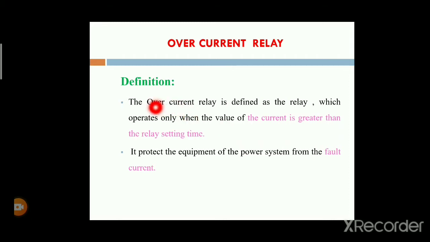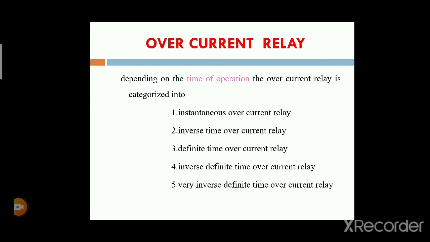The overcurrent relay is defined as the relay which operates when the value of the current is greater than the relay setting value. If the current value is greater than the setting, then automatically the overcurrent relay is operated. It protects the equipment of the power system from fault currents. By using this relay, we protect the power systems from short circuit currents or overcurrents. That is the definition of the overcurrent relays.